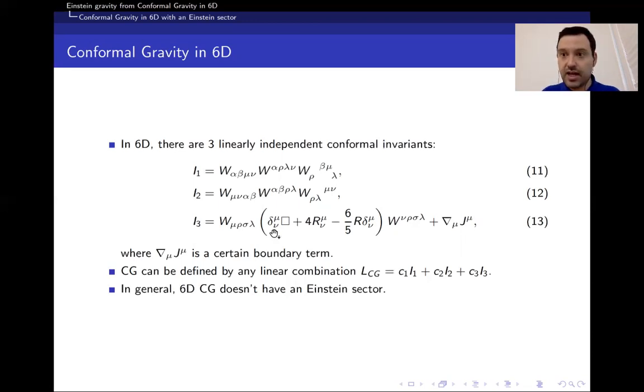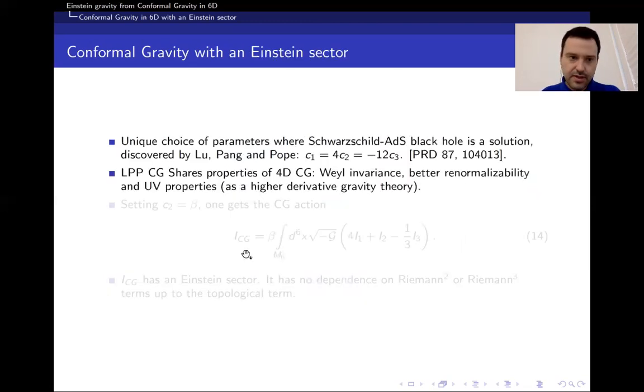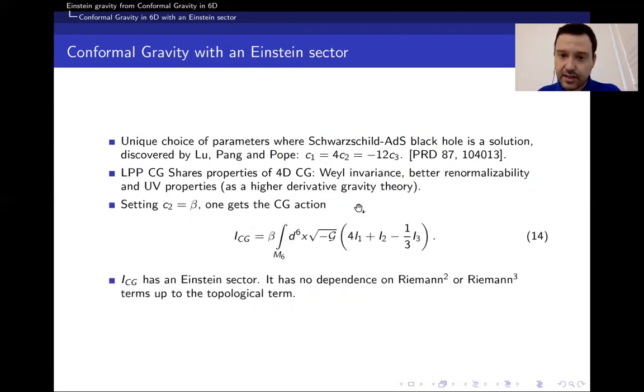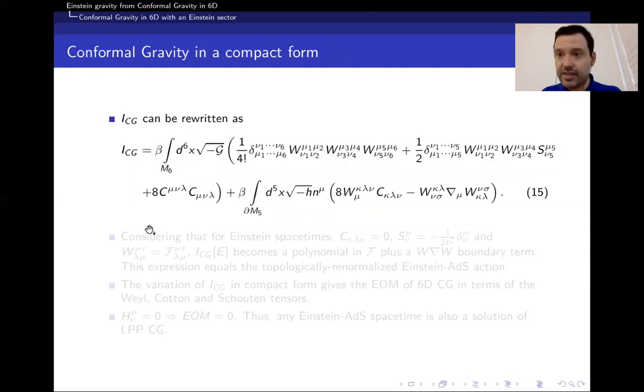However, there is a unique combination that has an Einstein sector. This combination was studied by Lu, Pang and Pope, and it was found that for a particular combination of the couplings, given in equation 14, the resulting theory admits a Schwarzschild AdS black hole solution, and therefore, more generally, it has an Einstein sector.